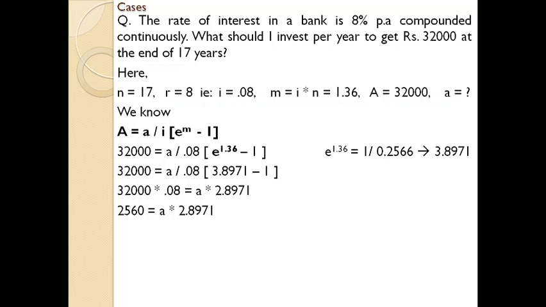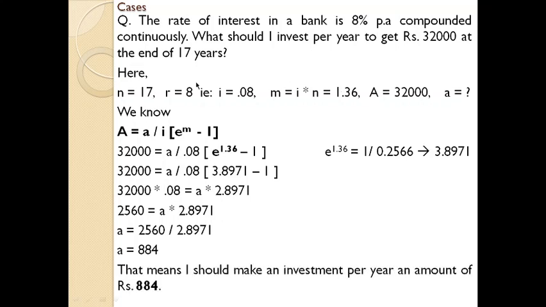Finally it will be 2,560 equal to a into 2.8971. Finally a equal to 2,560 divided by 2.8971, you will get a equal to 884. So I should invest rupees 884 every year, so that at the end of the 17th year I will get an amount of 32,000 if it is compounded continuously at the bank rate of 8%. This is how you are going to deal with such situations or cases that come under the continuous compounding concept.